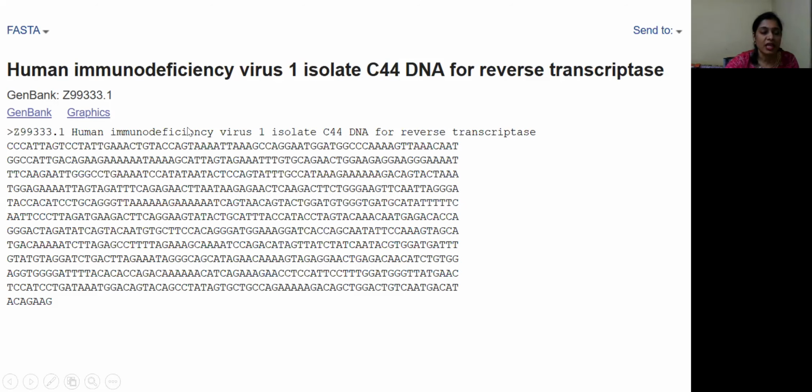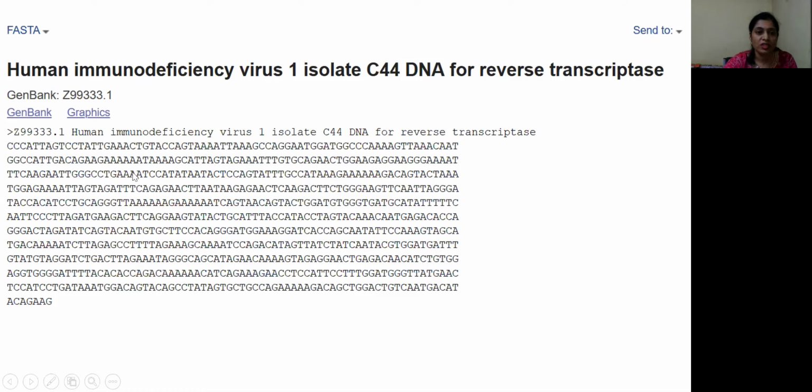The FASTA sequence is a standard sequence format which follows certain syntax. What is that syntax? It starts with a greater than symbol followed by its accession number, then the name of the sequence. This information is provided in the first line of the sequence. This is called the comment line. In the second line, the actual sequence is provided. Here, as we have seen in the previous format, there are no gaps in the sequence. It goes on like this up to 60 residues. Then the second line starts and it goes on like that till the last base of the sequence.